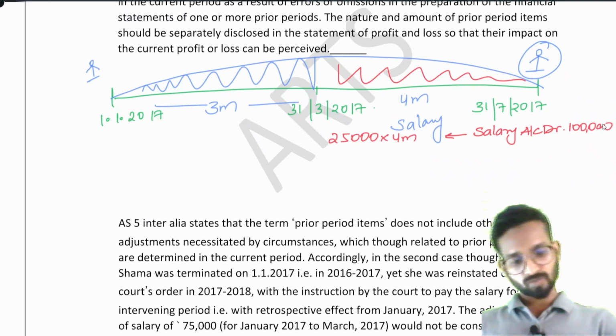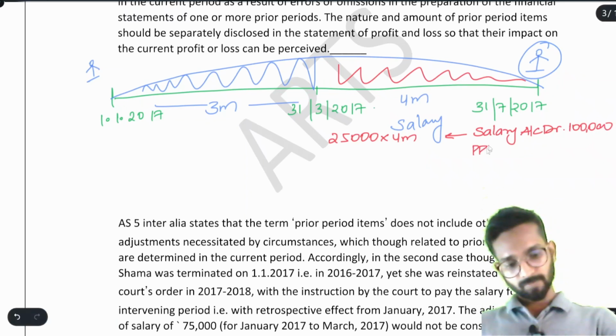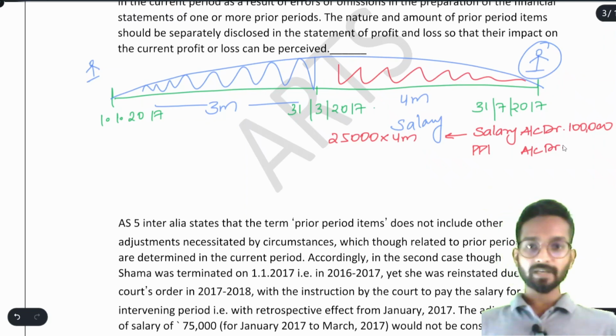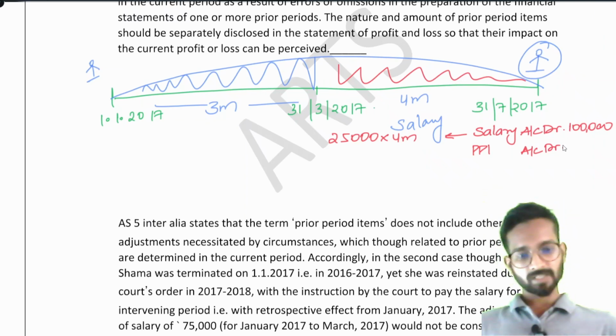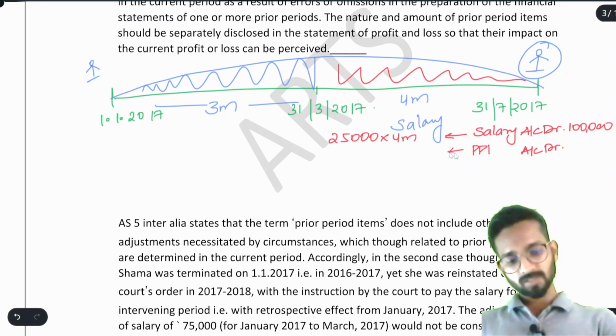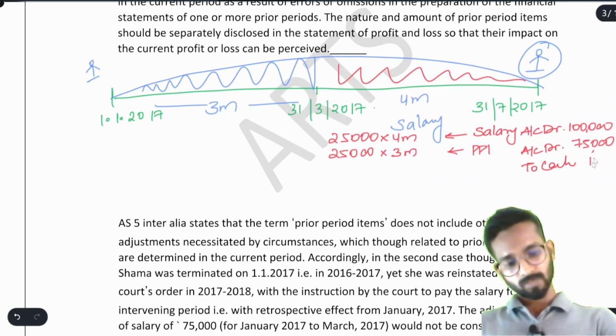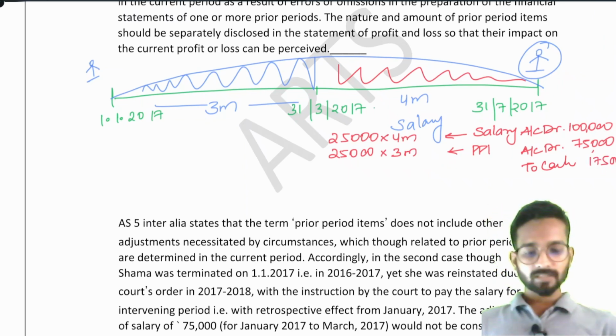It is 3 months. So I will write here prior period item account debit because it is the expense. Prior period item can be expense or income. If it is expense, debit. How much is the prior period item? 3 months. So 25,000 into 3, that is 75,000. You are paying the money in cash, to cash 1,75,000. Simple enough. This is the journal entry we are supposed to pass.